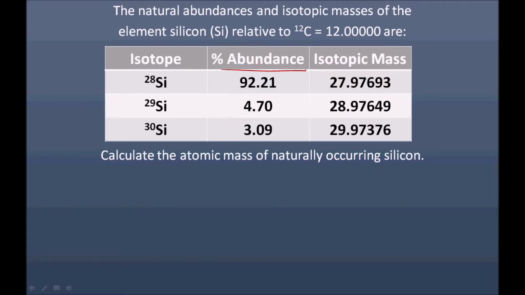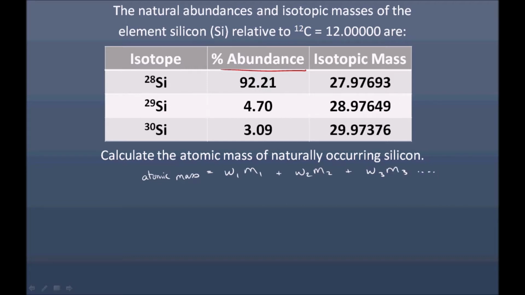So because we have three isotopes, we'll have three elements to add together to get our atomic mass, which is a weighted average of all the isotopes in the world. So let's first write a general equation. So the atomic mass for any element is equal to a weight times a mass plus another weight times another mass plus another weight times another mass.